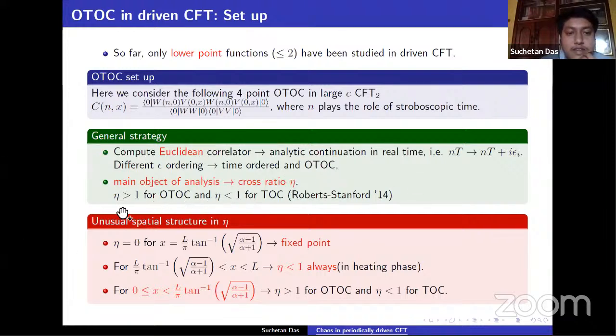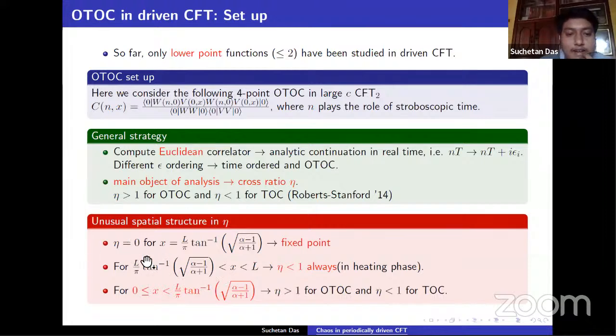So it has been shown that eta is greater than 1 for OTOC, and it is less than 1 for TOC, at least for the SYK case. Now in our driven setup, we have seen some unusual spatial structure in eta. For example, we have a certain point of x for which eta equals 0. We'll call this a fixed point of this drive.